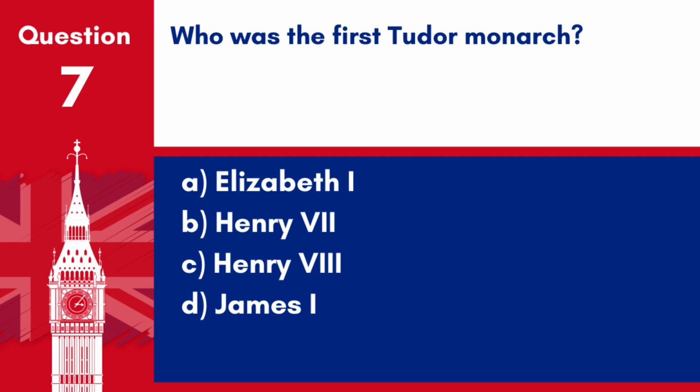Question 7. Who was the first Tudor monarch? A. Elizabeth I. B. Henry VII. C. Henry VIII. D. James I. Answer: B. Henry VII. Henry VII was the first monarch of the Tudor dynasty.